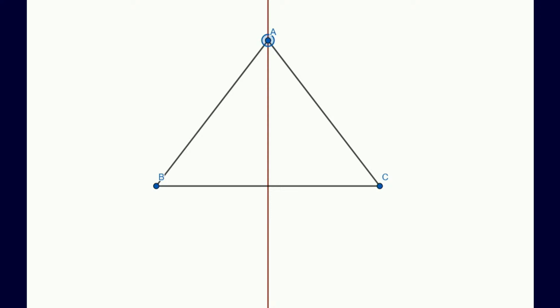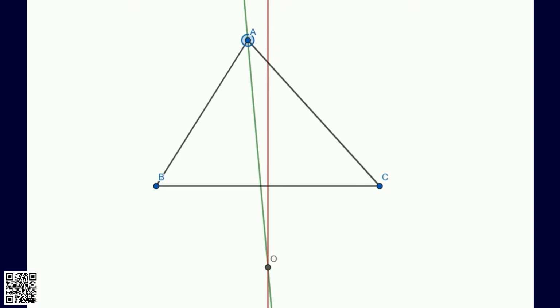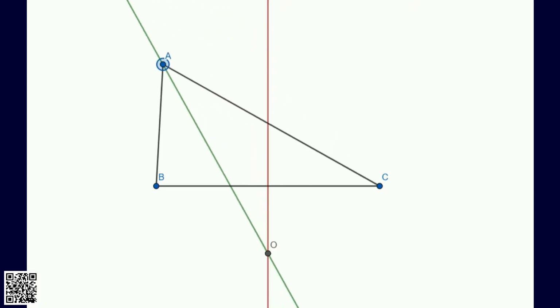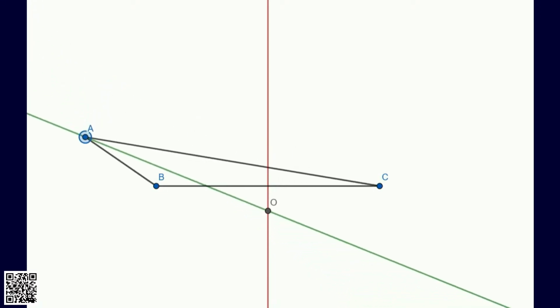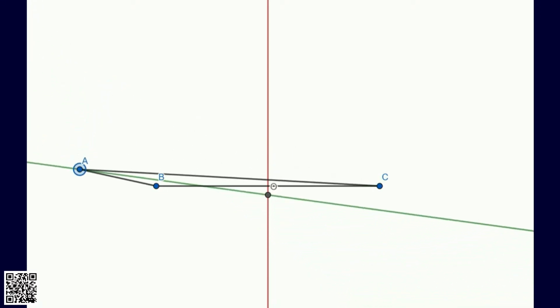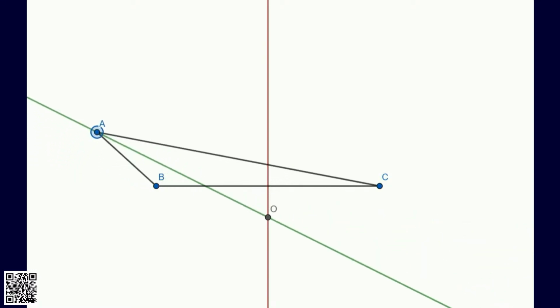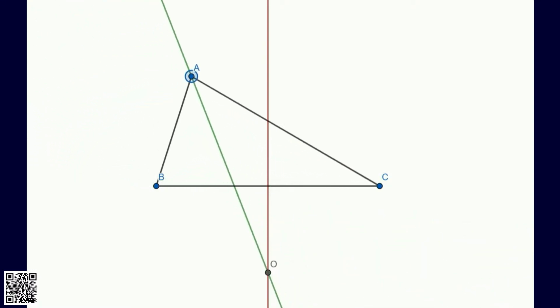is going to move, and we're going to look at where they intersect, where the angle bisector intersects this perpendicular bisector. So we'll just watch this happen, and you'll see that that place where they meet isn't actually inside the triangle. Now, you can see it gets close, oh no, it's not going to make it. It's not inside the triangle.